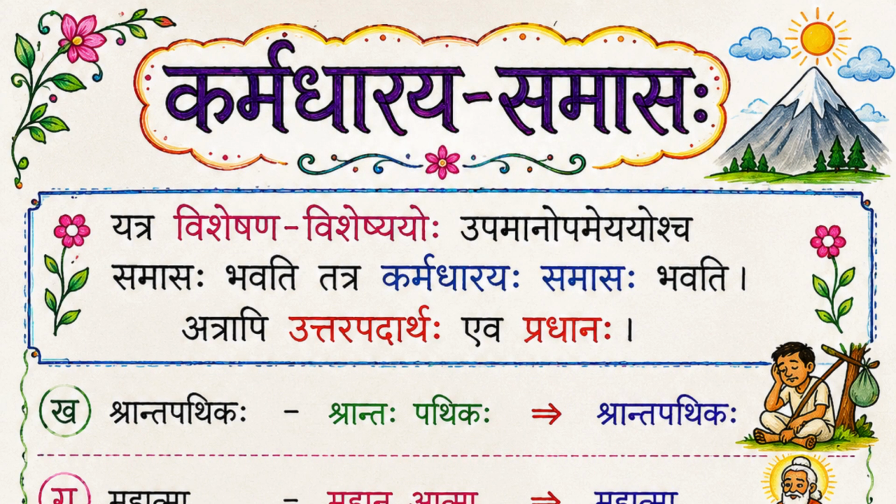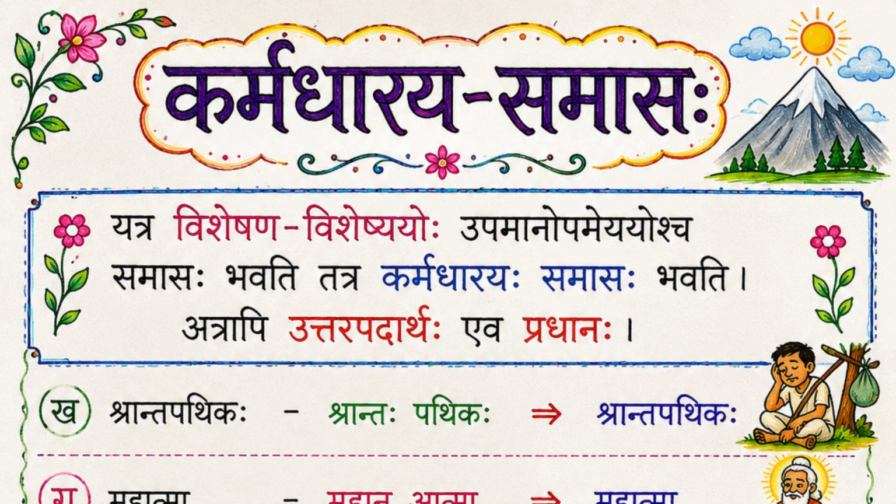In the Samas, that is in the Sanskrit compounds, the compounds are classified generally on the basis of 4 types: Purvapada Pradhanaha, Uttarapada Pradhanaha, Ubhayapada Pradhanaha, Anyapada Pradhanaha. So Tatpurush Samas comes in the category of Uttarapada Pradhanaha, where the second word is important when it is used in a sentence as a Samastapada. That rule applies to Karmadharaya Samas also, because Karmadharaya Samas is one of the types of Tatpurush Samas.